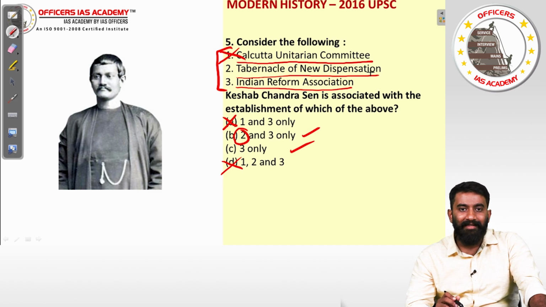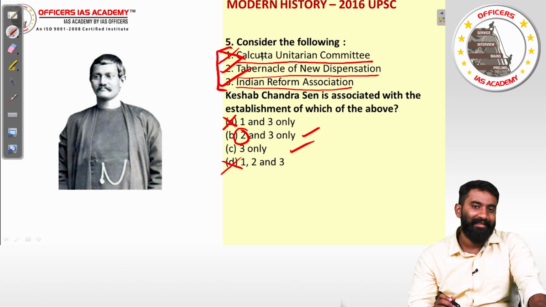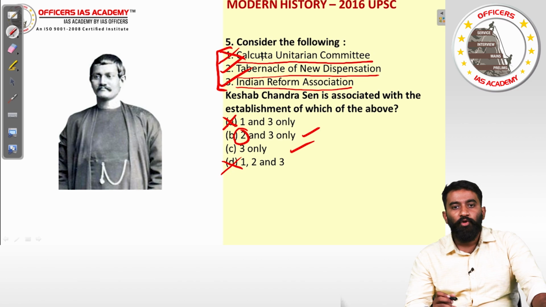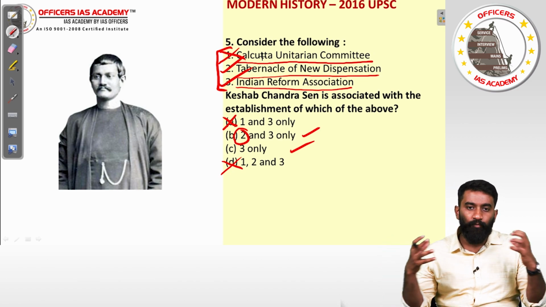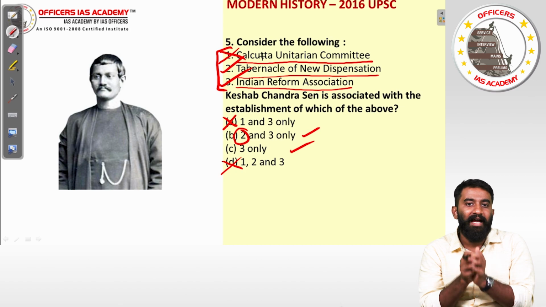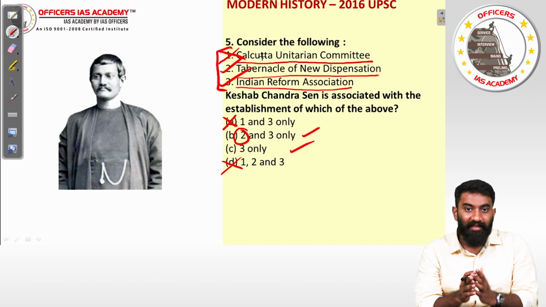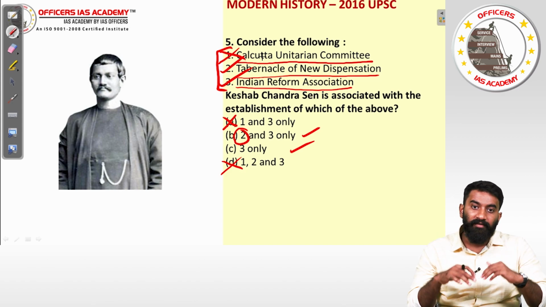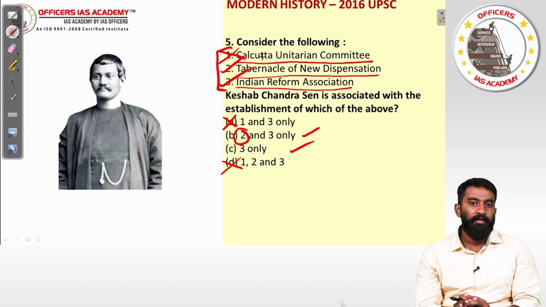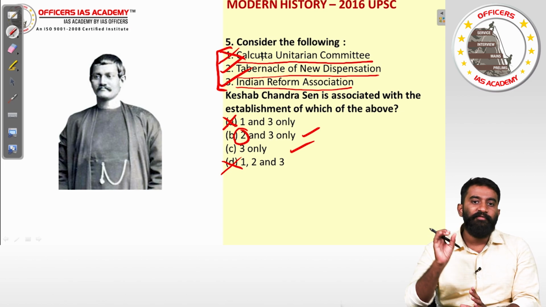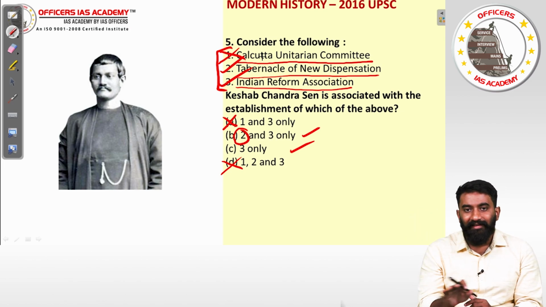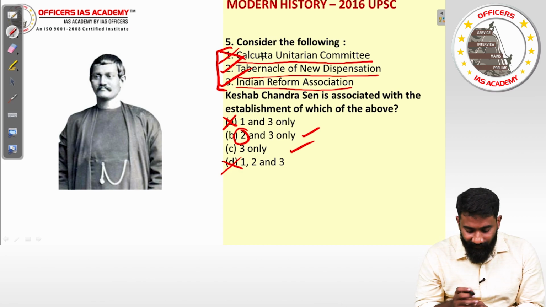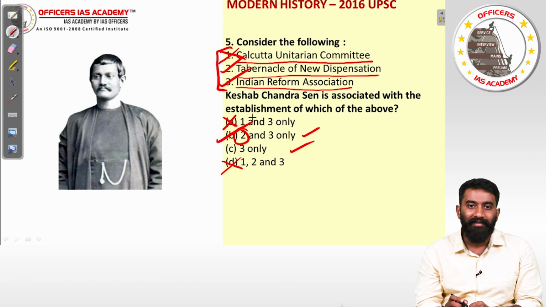Chandra Sen? The answer is yes, that was started by K.C. Sen. It was started by Sen because he wanted to bring the good parts of all religion in one place, and he wanted to make that as a new religion by itself. He believed that if this organization is successful, it will go on to replace all the existing religions completely. So therefore, it was even called a Church of New Dispensation. So this was certainly started by K. Chandra Sen. So 2 and 3 is the answer, 1 is not the answer. The answer is option B, 2 and 3 only.